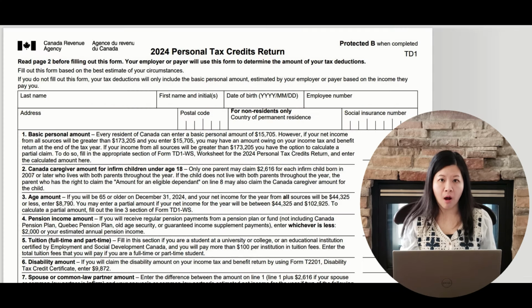If you are a newcomer, in the year you become a Canadian resident for income tax purposes, your tax credits may need to be prorated based on the date you become a Canadian resident.